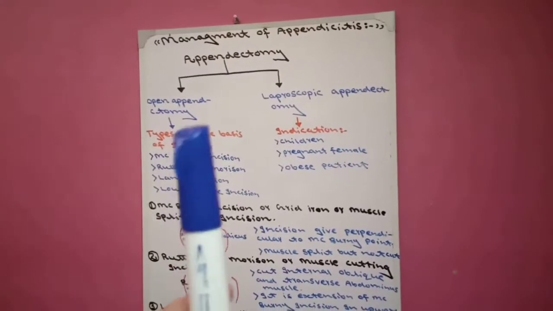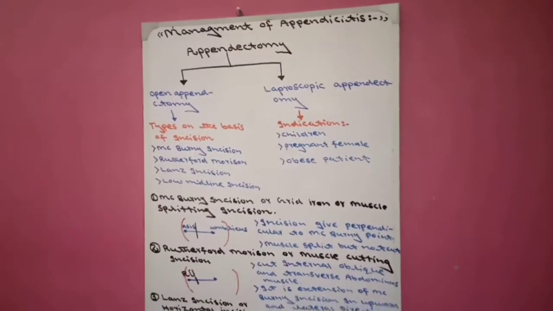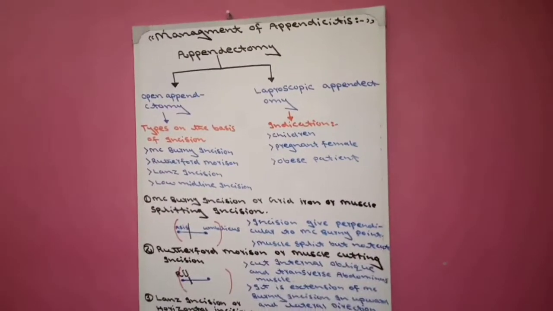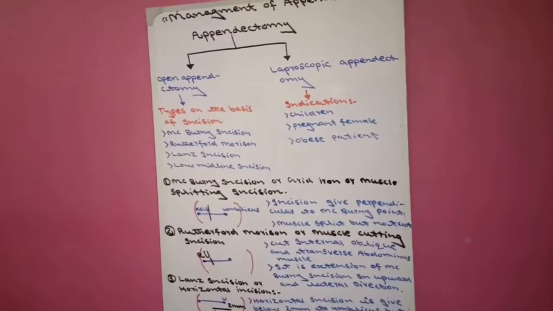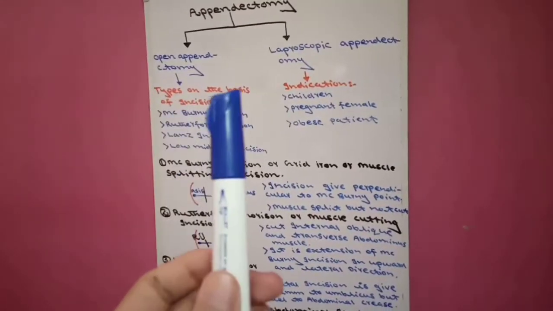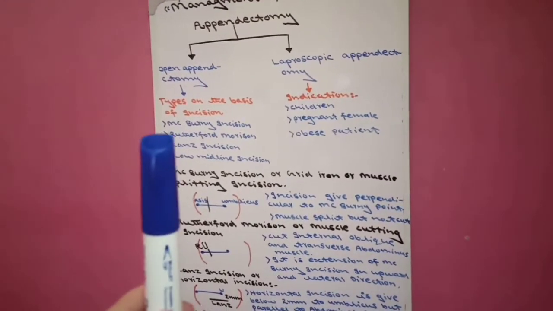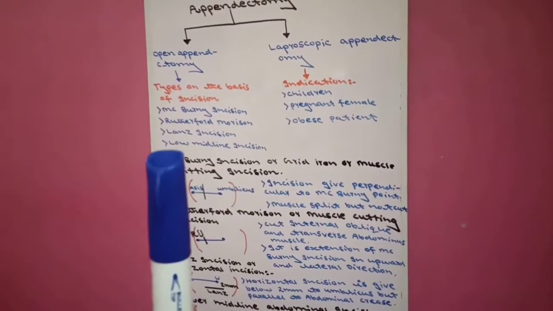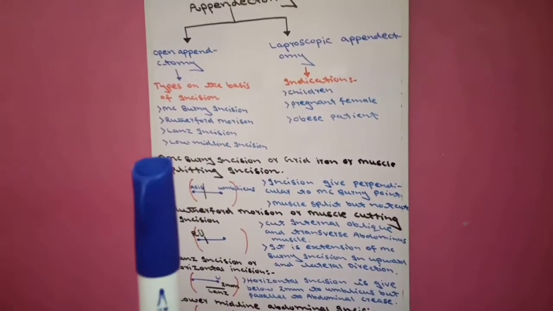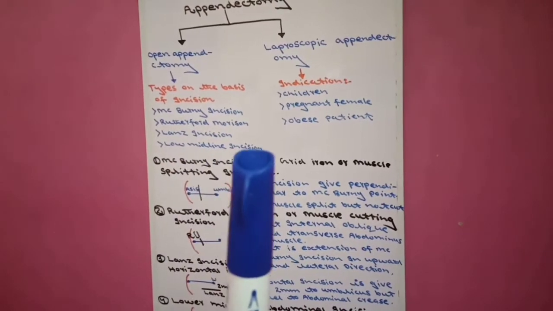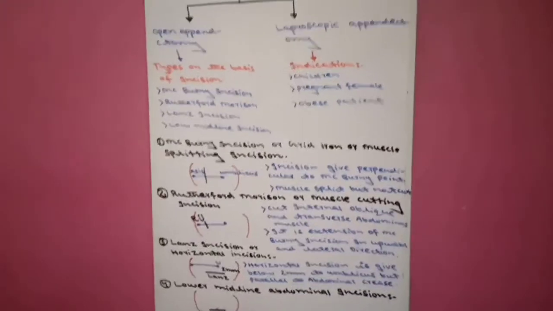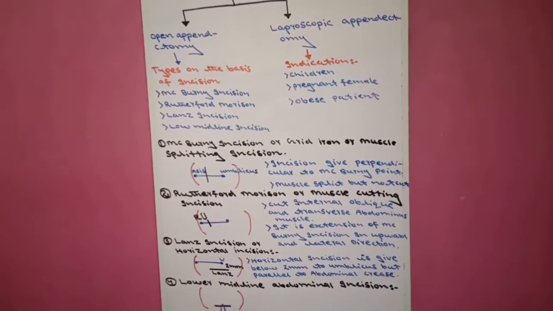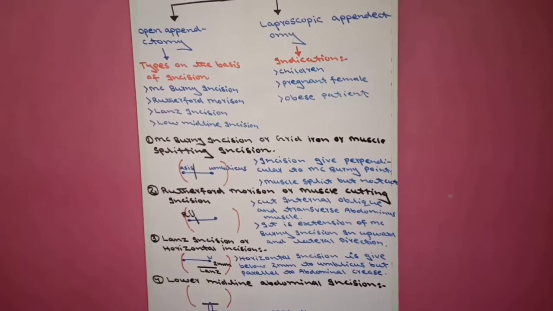Now come to open appendectomy. We make the types of open appendectomy on the basis of incision. There are 4 types of open appendectomy on the basis of incision. Number 1 is McBurney incision. Number 2, Rutherford Morrison. Number 3, Lanz incision. Number 4, low midline incision. Now we study these 4 types of open appendectomy in detail.